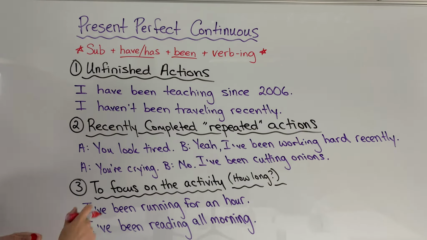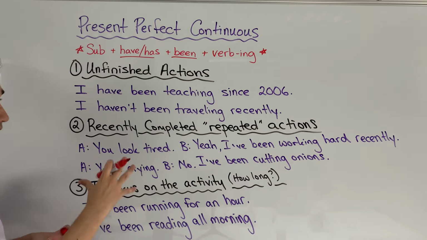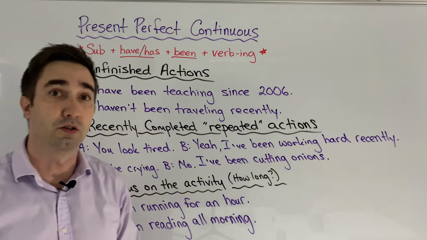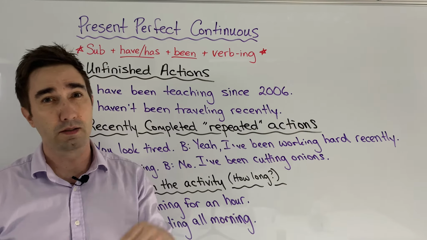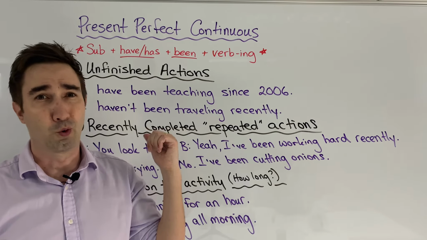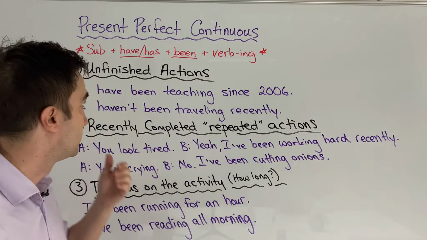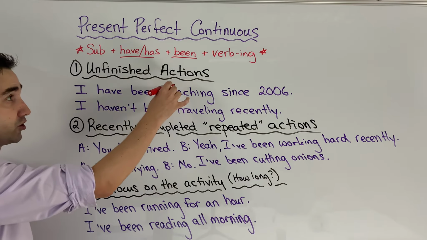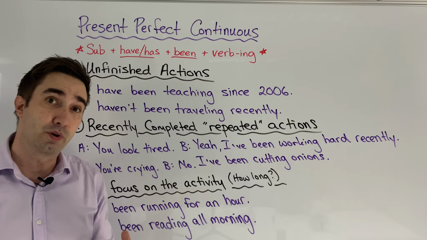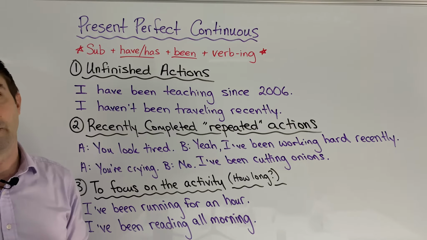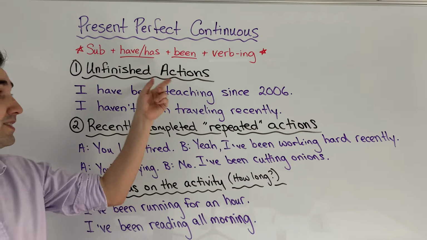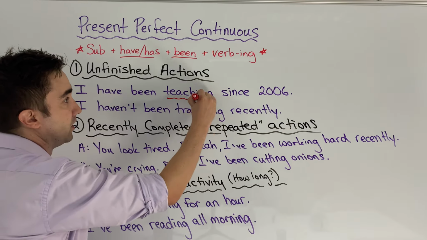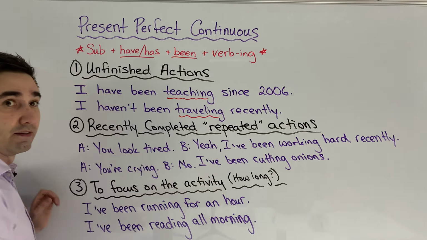So let's have a look at a few examples and then three reasons why we use the present perfect continuous. For my students from my class, the order is a little bit different, so I apologize. First, we're going to talk about unfinished actions. If you remember from the present perfect simple video, we use it for unfinished states. Here we're going to focus on action verbs like teaching and traveling.